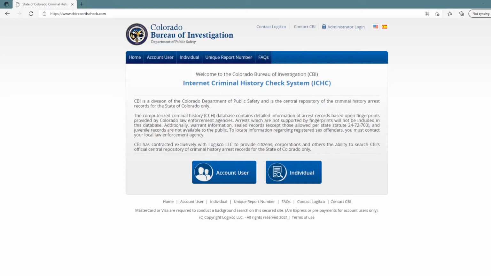Okay, here we are at the Colorado Bureau of Investigation Internet Criminal History Check System, the ICHC. Now, most people don't believe this when I tell them, this is a huge secret. A lot of people don't know about it. Anybody can come to the Colorado Bureau of Investigation, the CBI, and they can do a criminal history check right here.